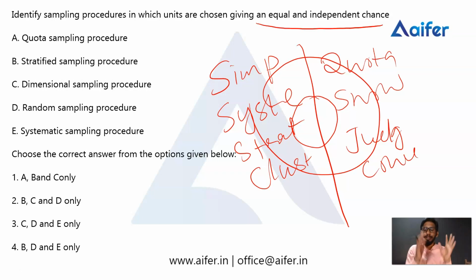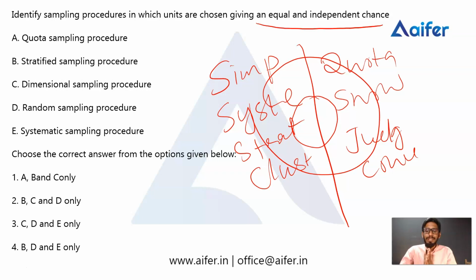So there are 4 types of probability sampling: simple random sampling, systematic sampling, stratified sampling, and cluster sampling. And there are 4 types of non-probability sampling methods: quota sampling, snowball sampling, judgmental sampling, and convenience sampling. These are the major types. There may be other types, especially dimensional sampling here. Dimensional sampling comes under quota sampling. It is a specific type of quota sampling.